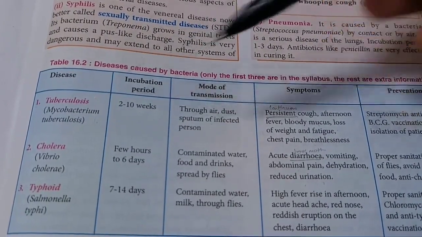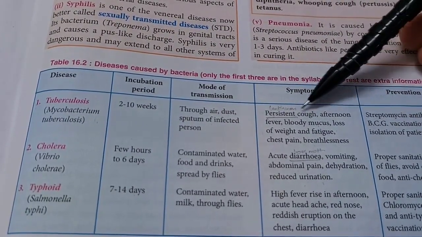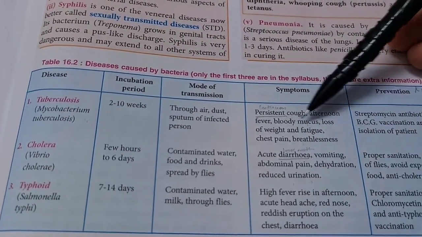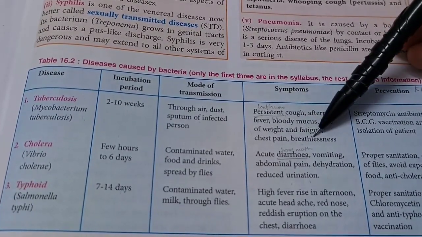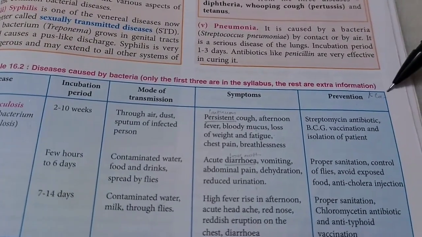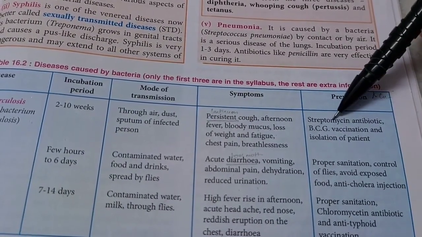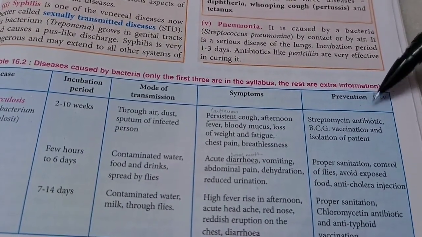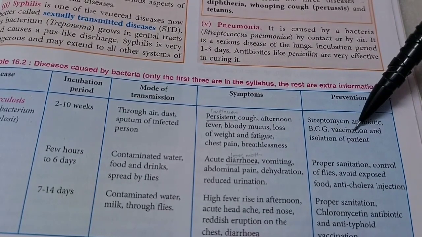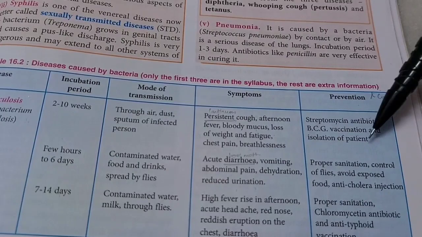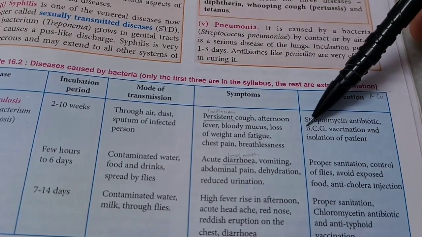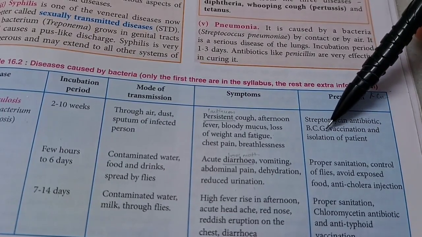What are the symptoms of TB? Persistent cough, that is continuous cough. Afternoon fever, bloody mucus when you spit out. Loss of weight, fatigue, tiredness, chest pain, breathlessness. Prevention and cure. Streptomycin antibiotic. It's a cure, not a prevention. BCG vaccination, that's a prevention. And isolation of patient is also prevention for other people. BCG full form is Bacillus of Calmette and Guerin, as mentioned in another chapter.